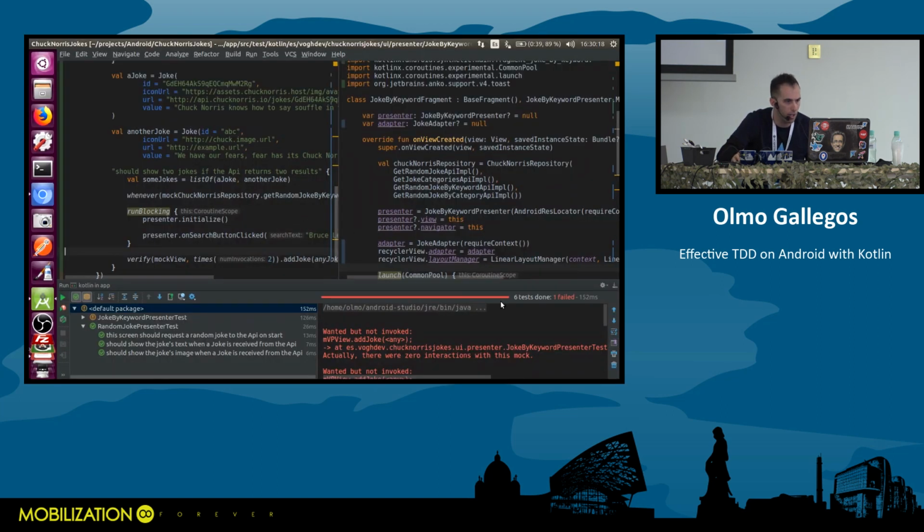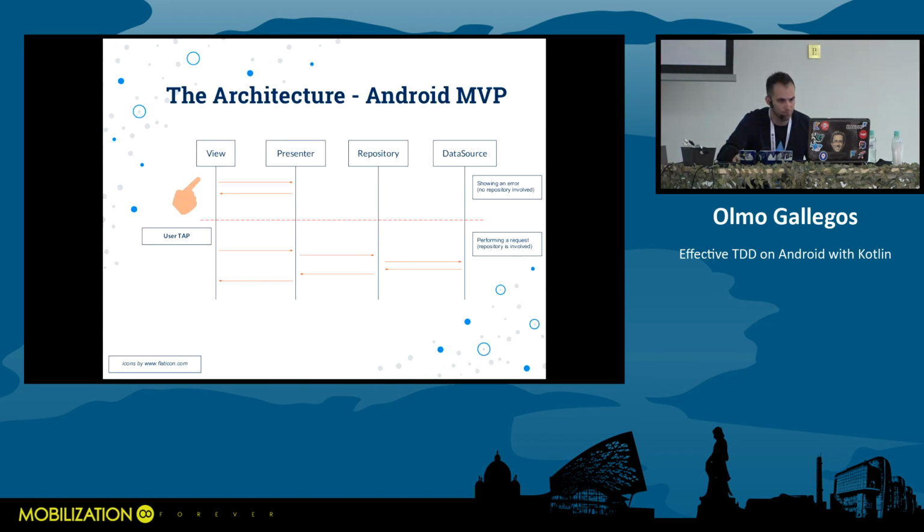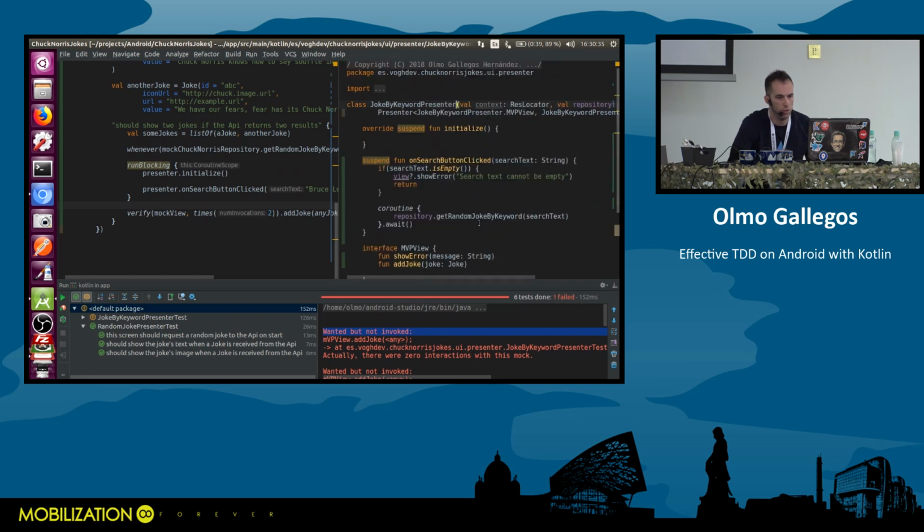Good. So I need 2 calls to the addJoke method. By the way, this time we are asserting over this layer, okay? We are asserting over the view. So let's go back to the presenter and let's make this pass. I'm going to store this into a result, and for example, I'm going to do either right.